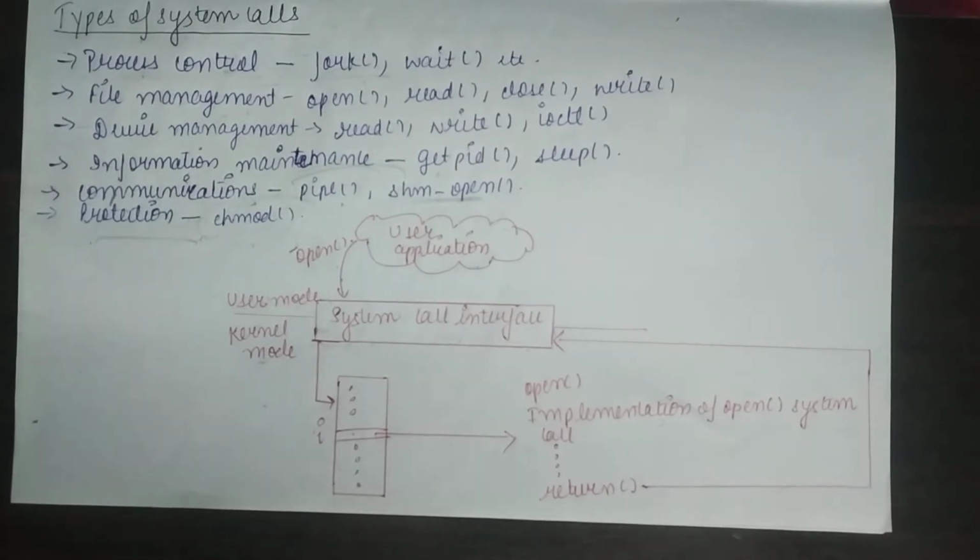The third approach is to use a stack, where parameters are pushed onto the stack by the program, and then the operating system pops the elements from the stack. The second approach, where the parameters are stored in a block and the address is passed in a register, is taken by Linux. Some operating systems prefer the block or stack method, because in these approaches there is no limit on the number of parameters.